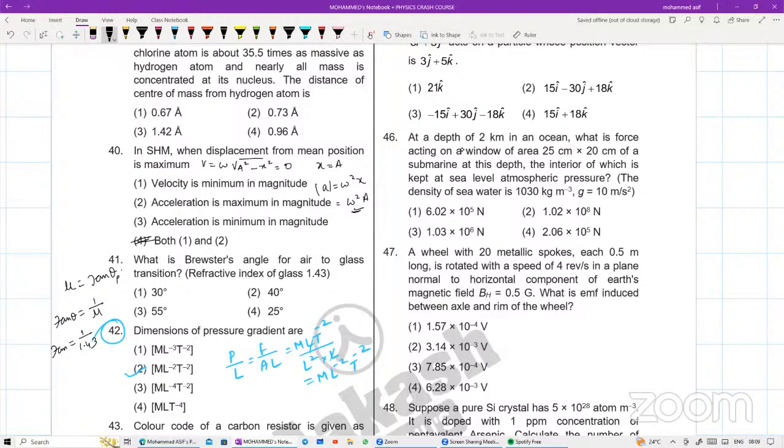It is your tan theta. So theta is equal to 1 by 4.3, see how much is coming, son. Approximately 0.6 will come.